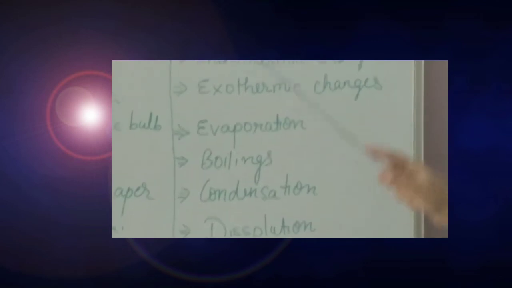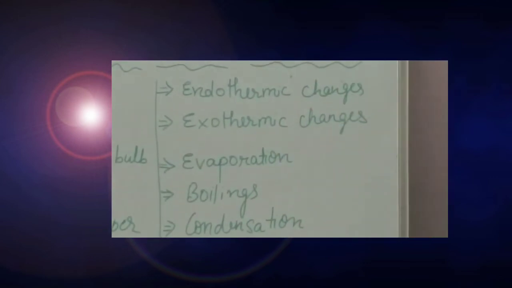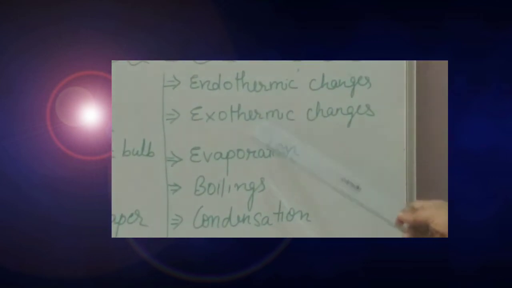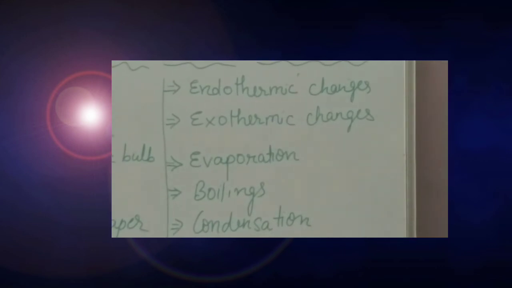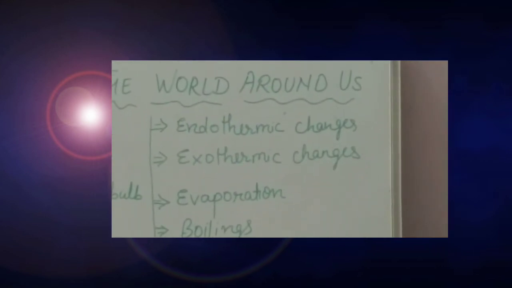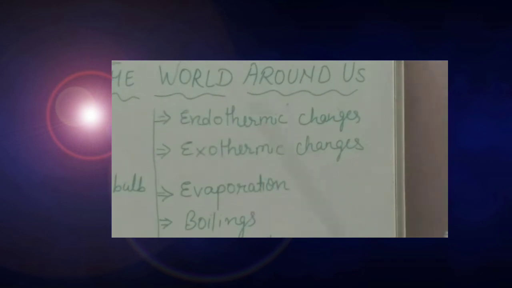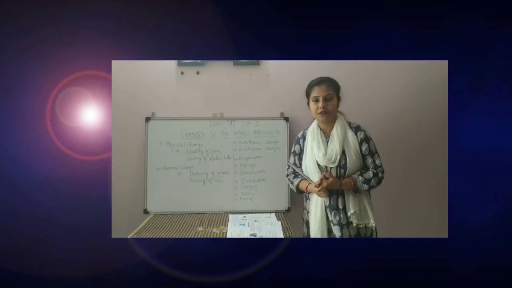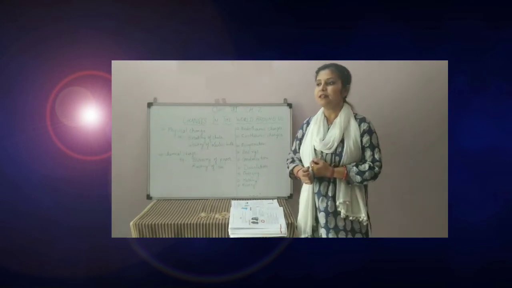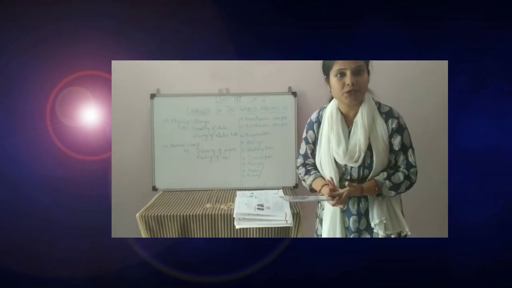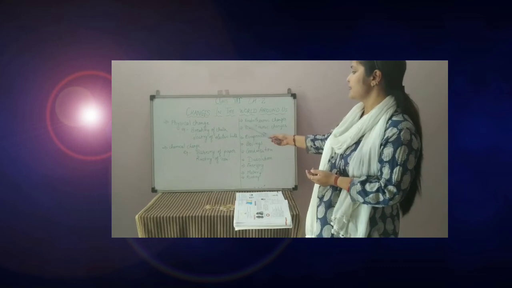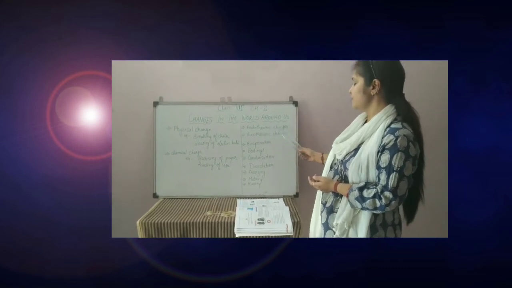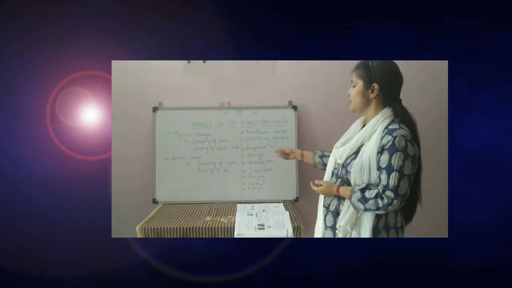These two we will discuss together, because in exothermic and endothermic, involvement of energy is there. Energy can be evolved or energy can be absorbed.